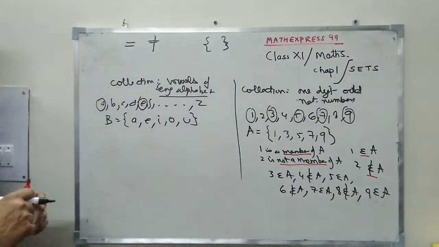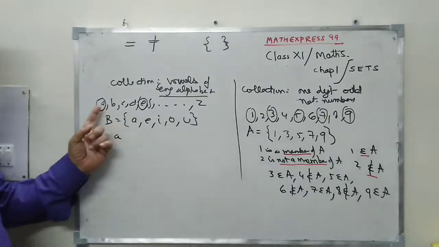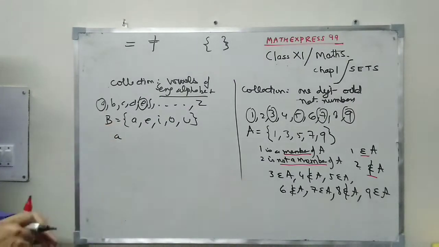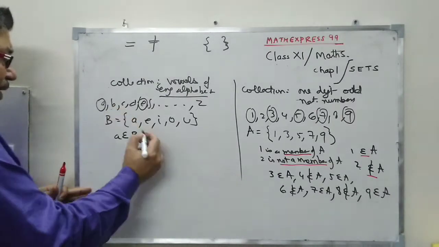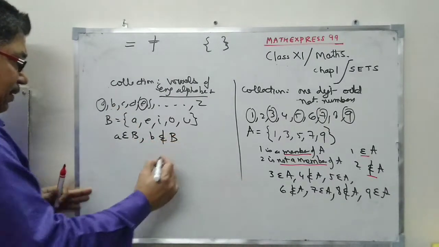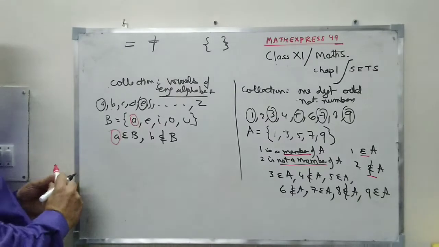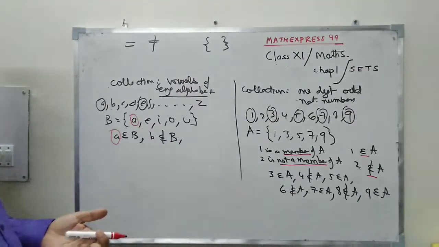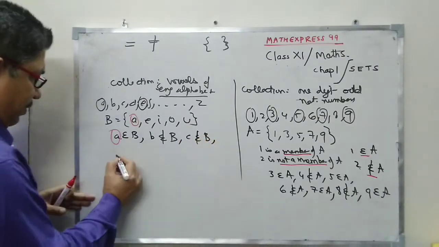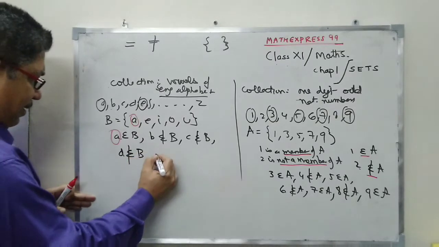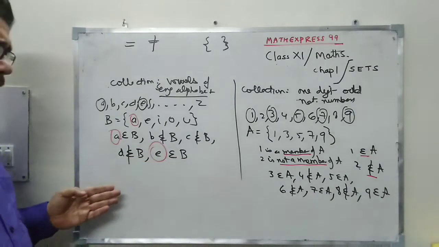Coming to the same situation here. Let us go one by one. Alphabet A is an element of this B. So I can say, okay, A is an element of B. But is small b an element of B? No. Why no? Because it doesn't appear here. A appears here, so A is an element of B. Similarly, C is not an element of B, D is not an element of B, right? E is an element of B. And so on, you can go on writing.